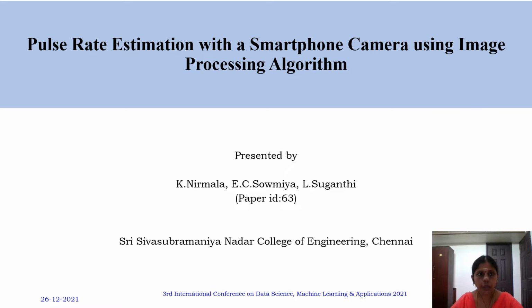Good morning. I am going to present the title Pulse Rate Estimation with a Smartphone Camera Using Image Processing Algorithm. Myself Nirmala and my co-authors of this paper are E.C. Soumya and L. Suganti. Our paper ID is 63. We are from Sri Sivasubramanian Nadar College of Engineering, Chennai, and we are presenting this work for the 3rd International Conference on Data Science, Machine Learning and Applications 2021.